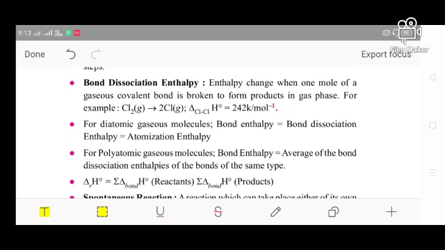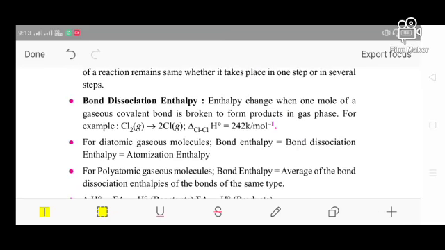Next, the bond dissociation enthalpy. So what is bond dissociation enthalpy? It is the enthalpy change when 1 mole of a gaseous covalent bond is broken to form products in the gas phase. Here we can show an example, the chlorine gas, that means it has 2 atoms of chlorine.